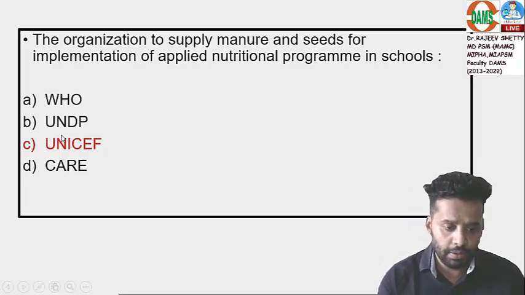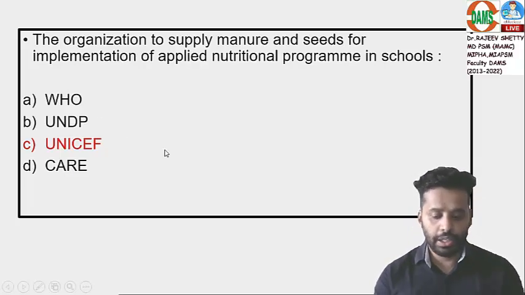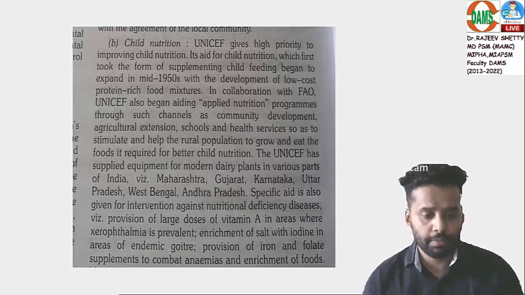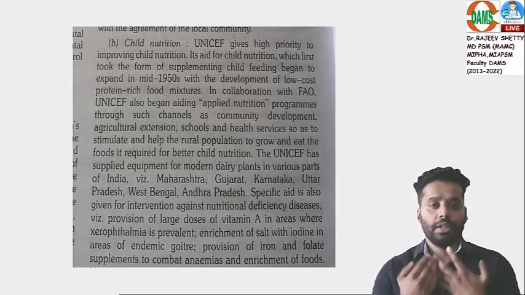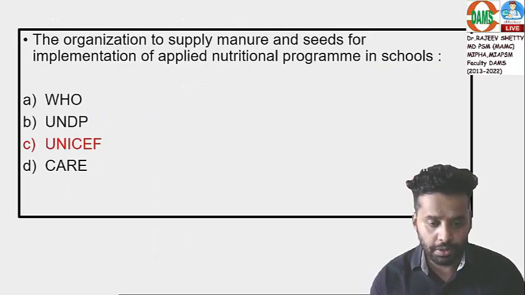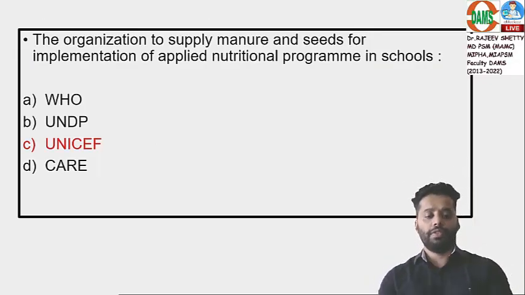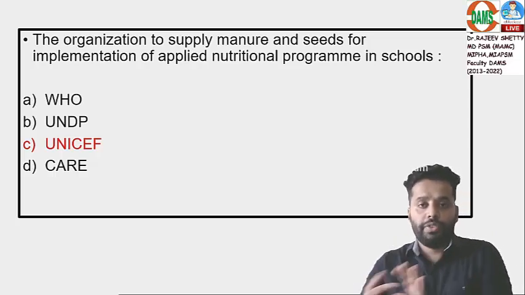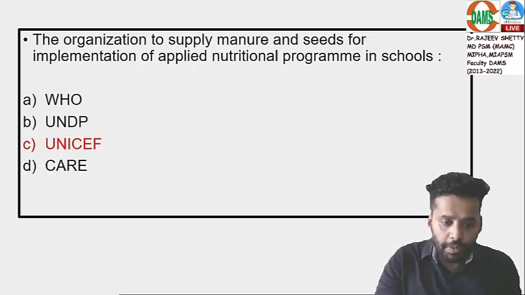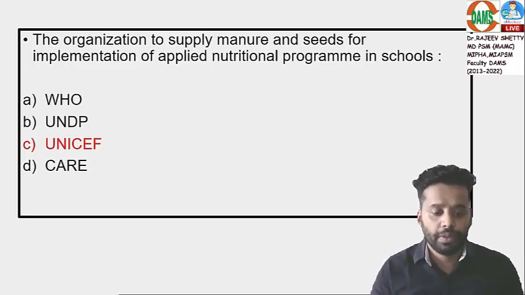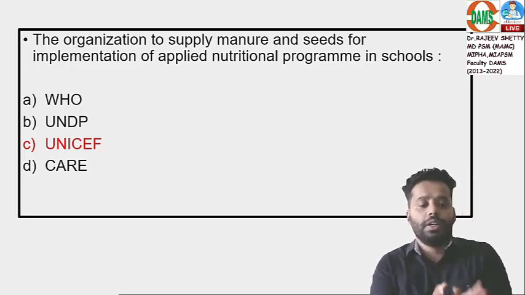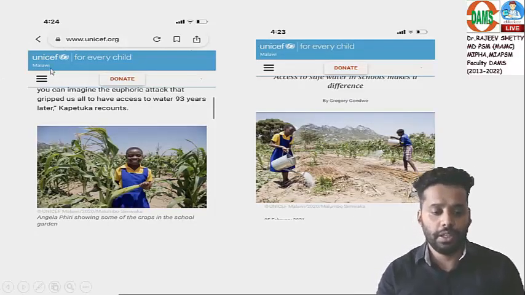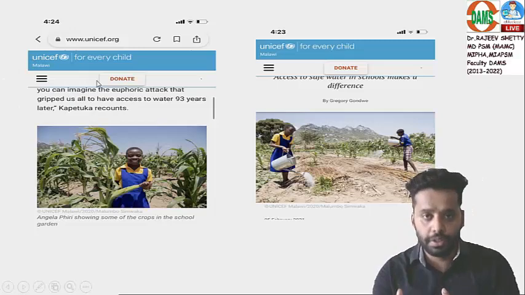Some students have given UNDP as the answer. No. Clear-cut reference I am giving from Park. The question was directly taken from this. Just to make a guess related to the school garden concept, better go for UNICEF, and the correct answer is UNICEF. Together, UNICEF and FAO, then UNICEF will play a major part of giving supplies. FAO will also assist in this program, but this is for children's nutrition. Answer is UNICEF. Good. Come to the next question.